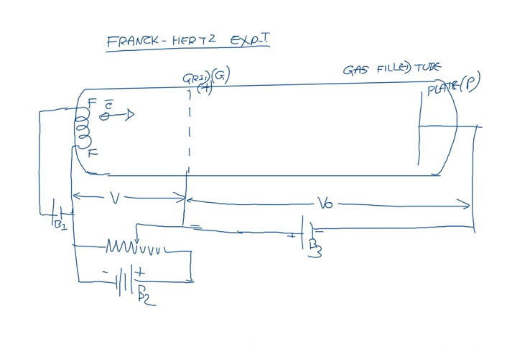When you apply accelerating potential V volt between filament and grid, the electron will acquire kinetic energy, half mv square is equal to eV. Because 1 coulomb charge gets V joule energy, and the charge of the electron is e, so e coulomb charge of the electron will acquire eV joule energy. So when accelerating potential V volt is applied between filament and grid, the electron will acquire kinetic energy half mv square is equal to eV.